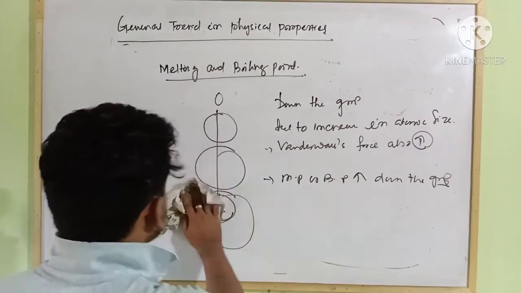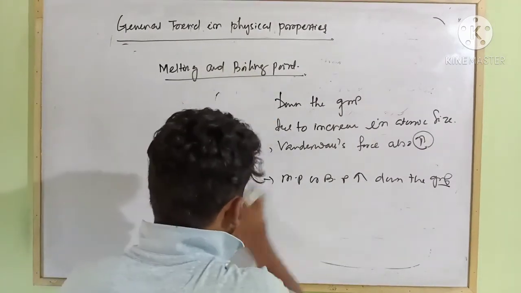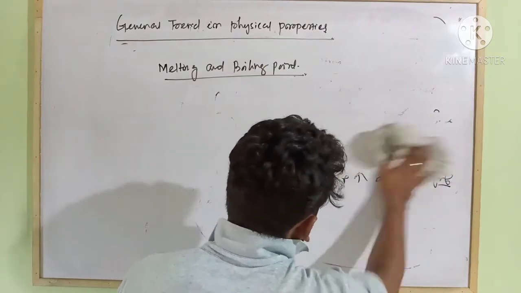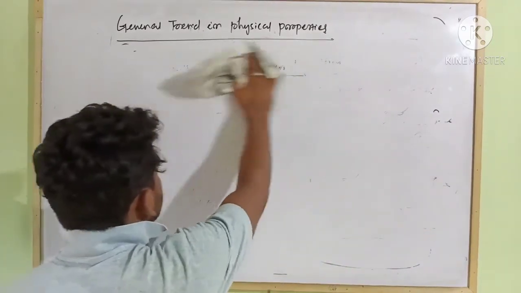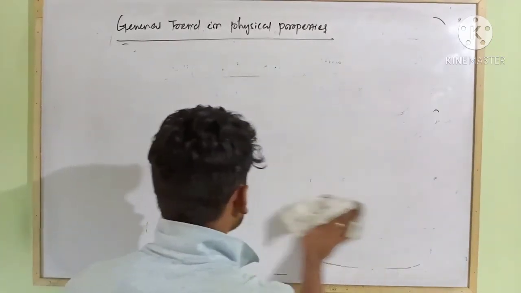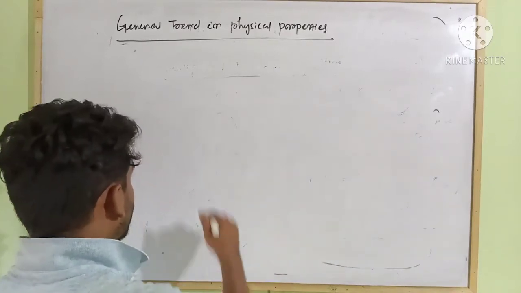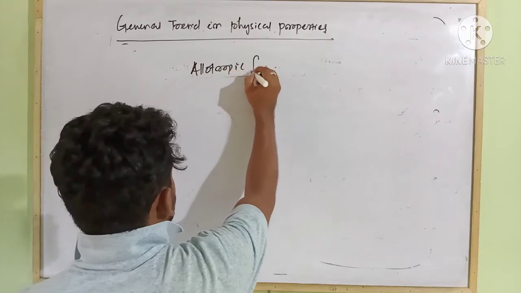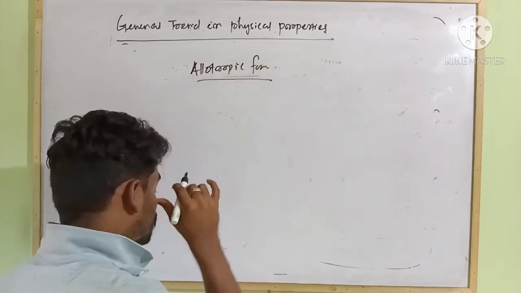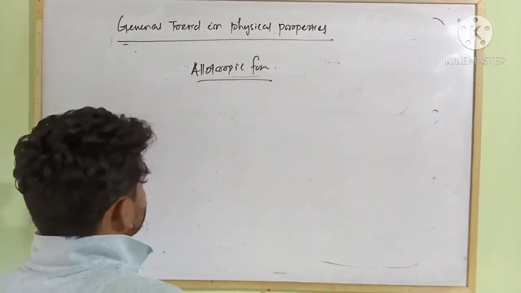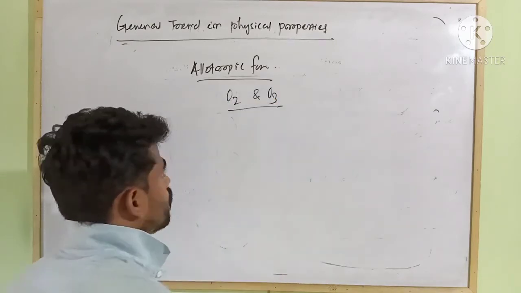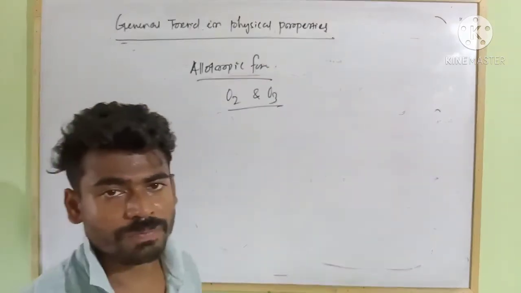Next, they also exist in allotropic forms. Oxygen exists as O2 or O3, ozone. These are the allotropic forms of oxygen.